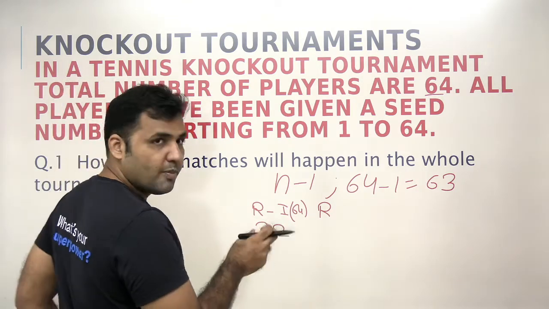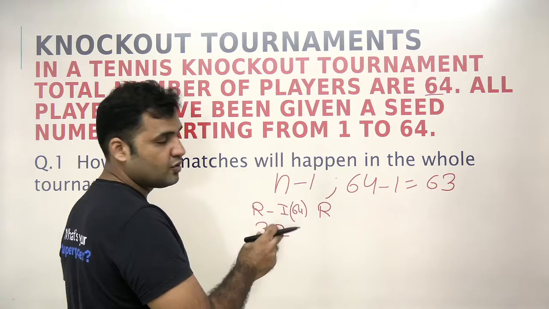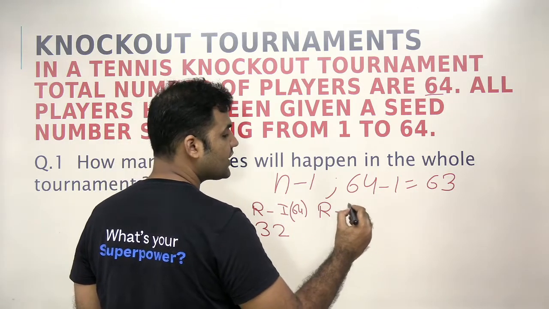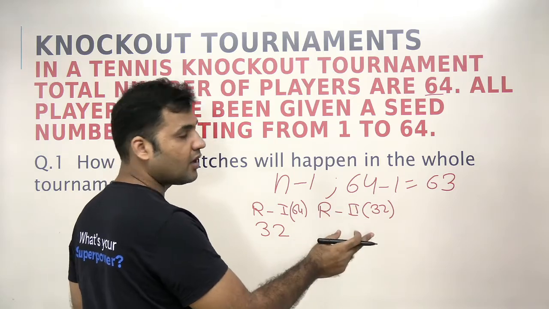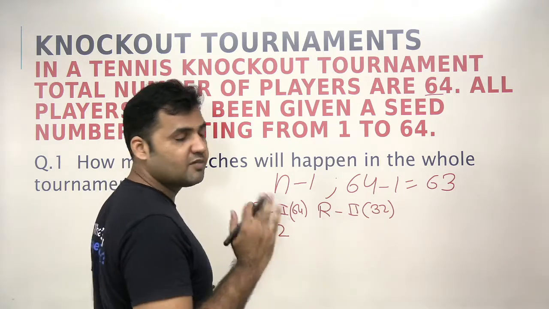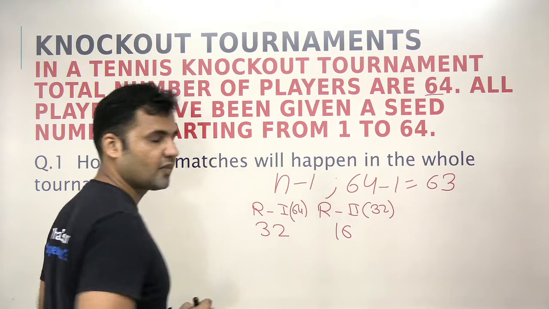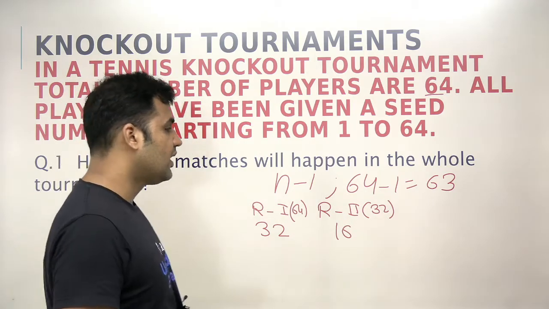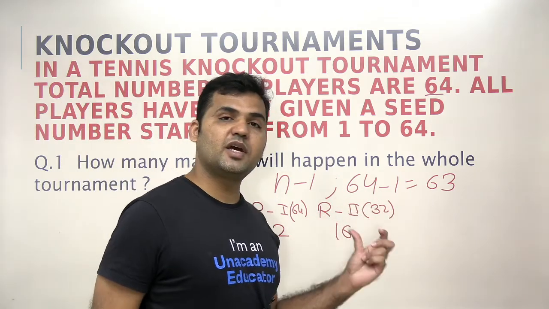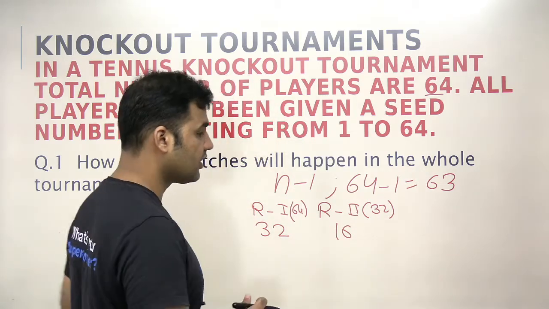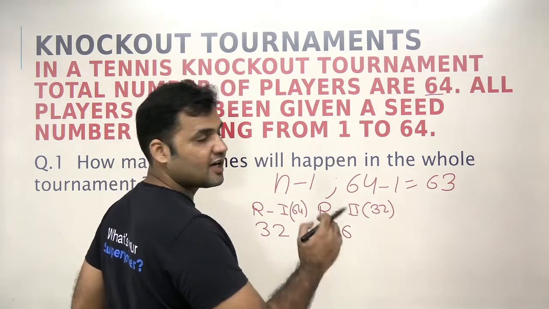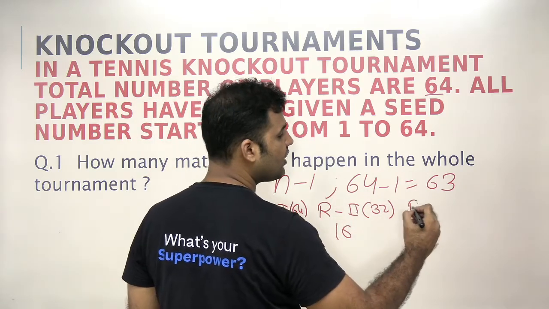So 32 matches happening, that means I'll have 32 winners, and those 32 winners will be participating in round 2. Now what will be the number of matches that will be happening in round 2? 32 divided by 2, that is 16, right? The number of players divided by 2 will give you the number of matches happening in that particular round.